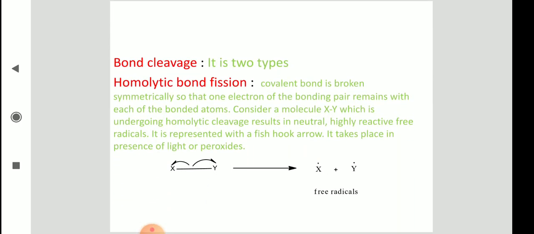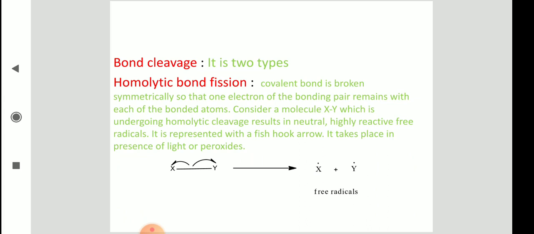Generally there are two types of bond cleavages present in organic chemistry. The one is homolytic bond fission. You can call it fission or cleavage. Generally, it is breaking, splitting. Homolytic, in the name itself, homolytic is equal breakage of the bond.